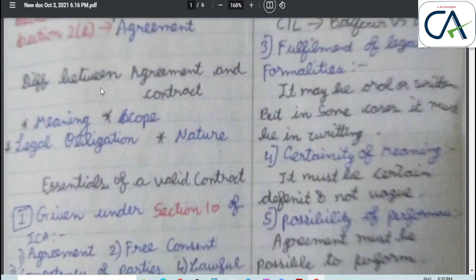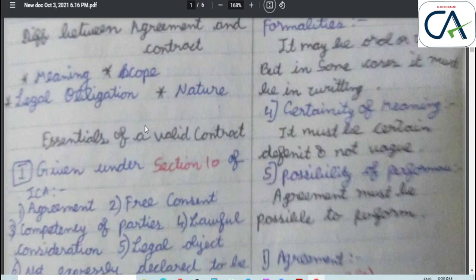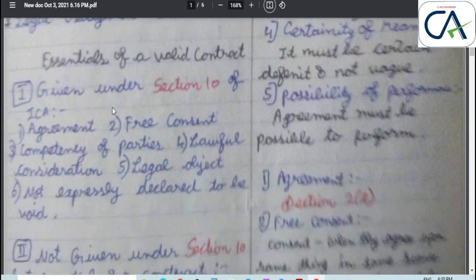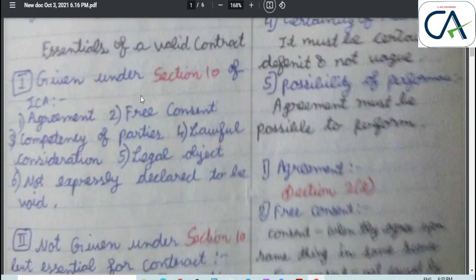Next, there is a difference between agreement and contract, with four topics: meaning, scope, legal obligation, nature. There are four side headings. Next, essentials of a valid contract. It is further divided into two parts: given under Section 10 of the Indian Contract Act 1872, and not given under Section 10 of the Indian Contract Act 1872.